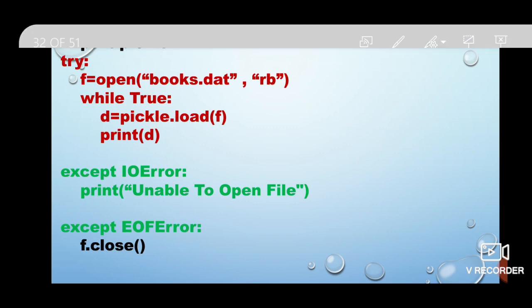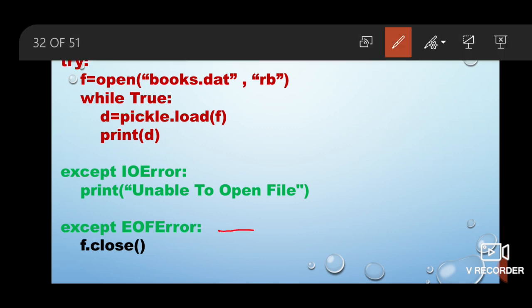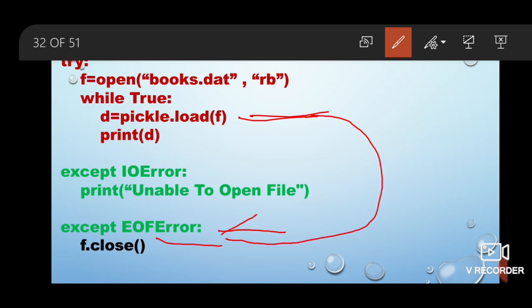Here you can see that I have handled the end of file error. So as soon as this load function raises the error that I am not getting any more records to read, it will simply take you to this point where EOFError is handled, and it will close the file. Okay, so that is why this reading statement I am also writing within the try block, because I know this will raise an error as soon as end of file is reached. So this thing is handled here.